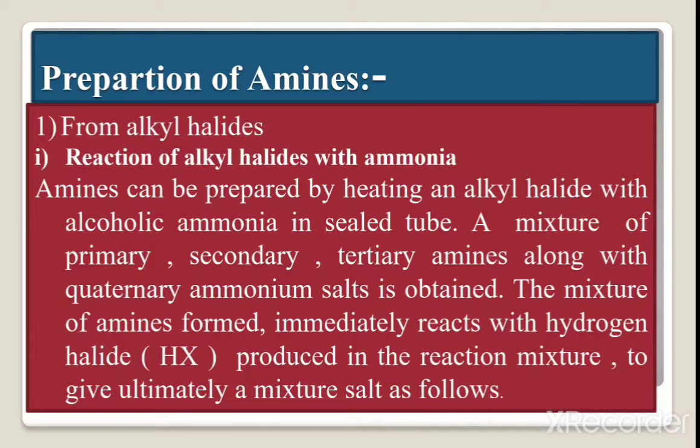A mixture of primary, secondary, and tertiary amines along with a quaternary ammonium salt is obtained. The mixture of amines immediately reacts with the hydrogen halide produced in the reaction mixture, ultimately giving a mixture of salts, as shown below.